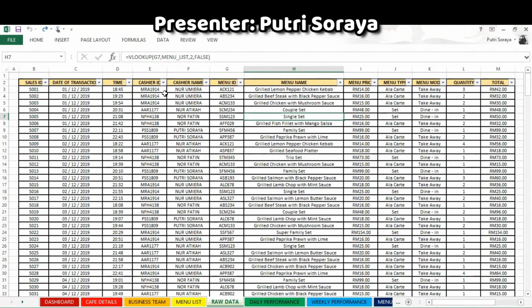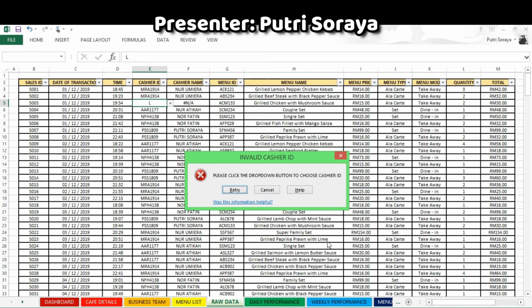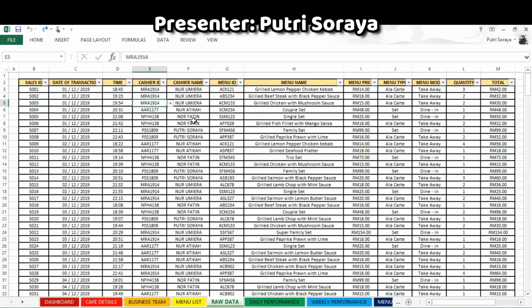We use data validation at cashier ID and also at menu ID. We provide a drop-down button so that it is easy to choose when keying in new data. Same goes for menu ID. If invalid or incorrect data is keyed in, a message will pop out. For example, if I write here L, this message will come up: Invalid cashier ID. Please click the drop down button to choose cashier ID. So this will help to prevent any wrong data being keyed in.